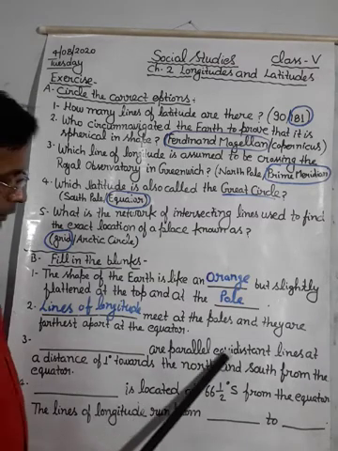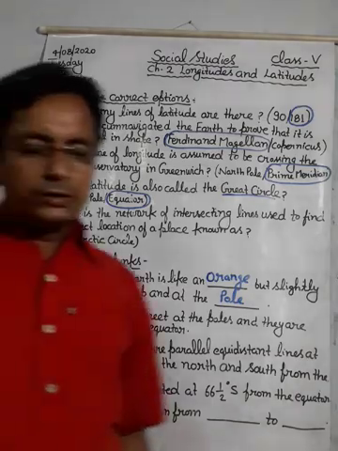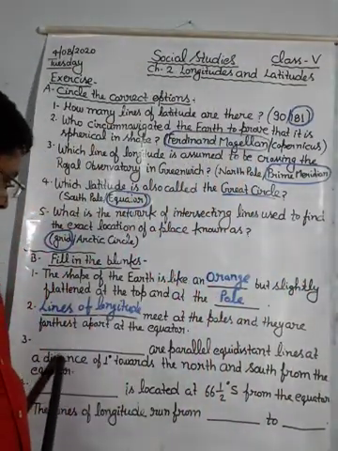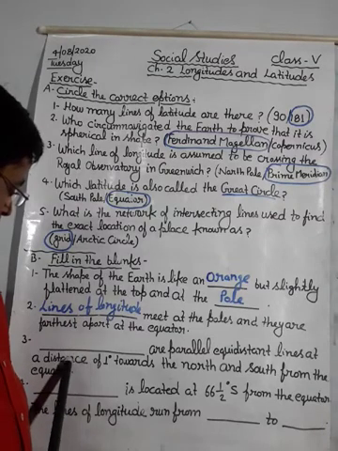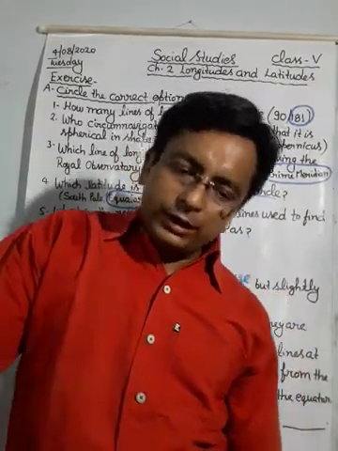Parallel equidistant lines means lines of latitude.